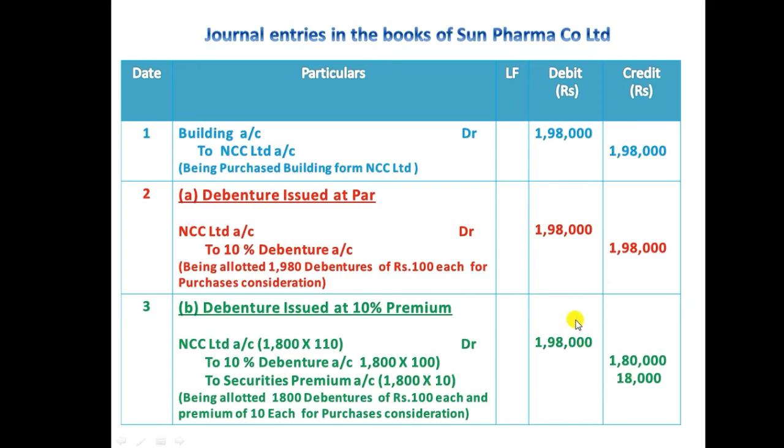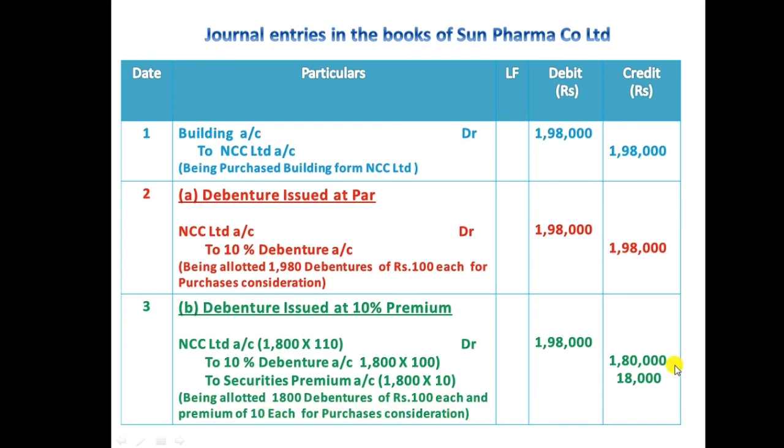So NCC Limited sold 1,98,000 worth of building, but they are receiving only the debenture value of 1,80,000, and 18,000 rupees is a securities premium. This is credited to Sun Pharma Limited, and we should write the narration: being allotted 1,800 debentures of rupees 100 each and premium of 10 each for purchase consideration.